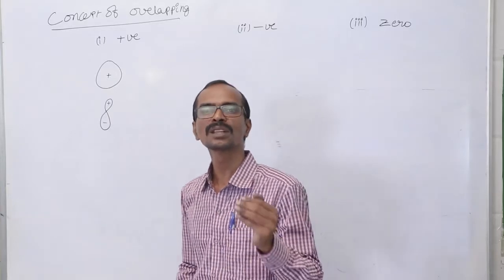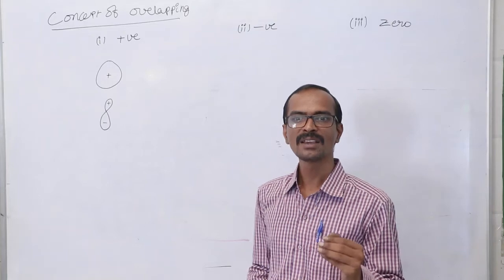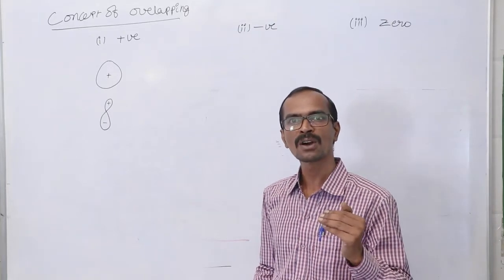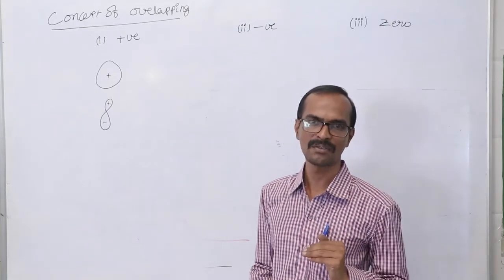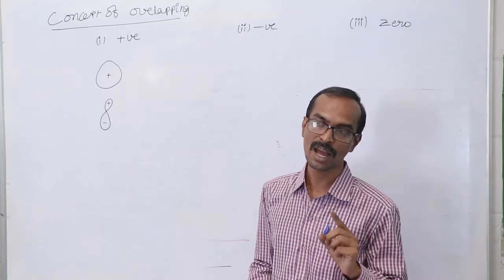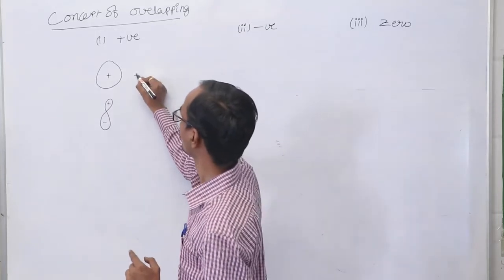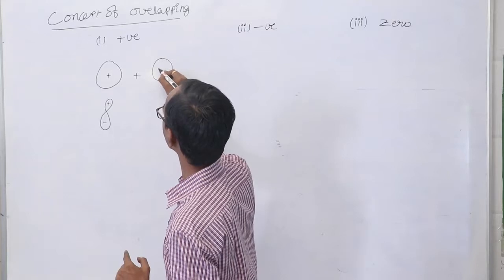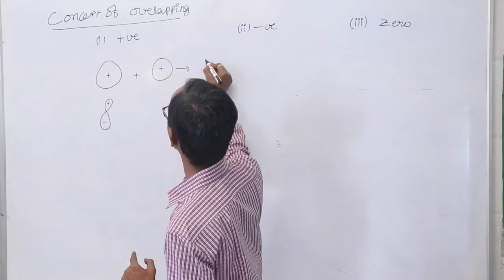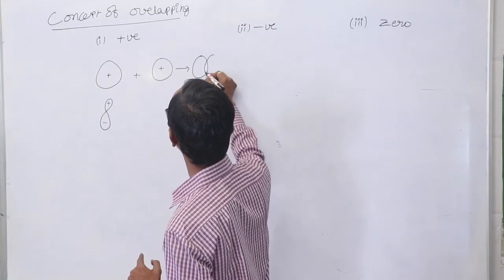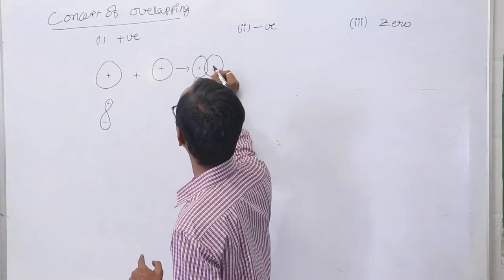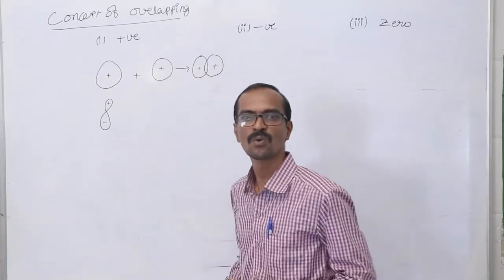So during the overlapping process, if the overlapping orbitals have the same sign, let me say two s orbitals overlap with one another, as an s orbital has the same sign, that is called a positive overlapping.